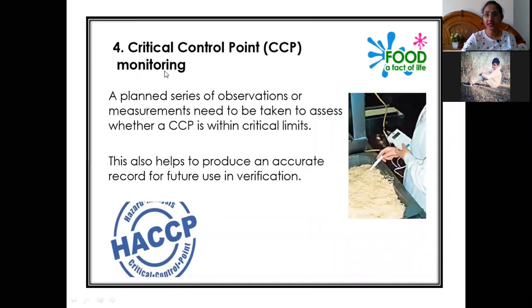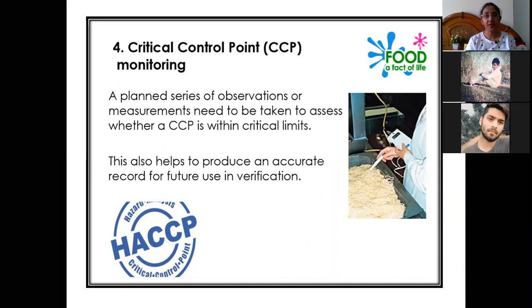Then monitoring of the CCP is also very important. Monitoring means a planned series of observations. All the observations involved have to be completely monitored. They can be observational, or measurements also need to be taken to assess whether a CCP is within the control limits. Once we are monitoring all the processes involved in the food chain, we will be able to identify the effectiveness of the HACCP program, because we have all the records and the procedures.